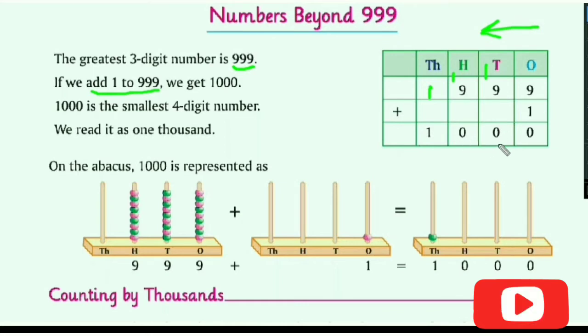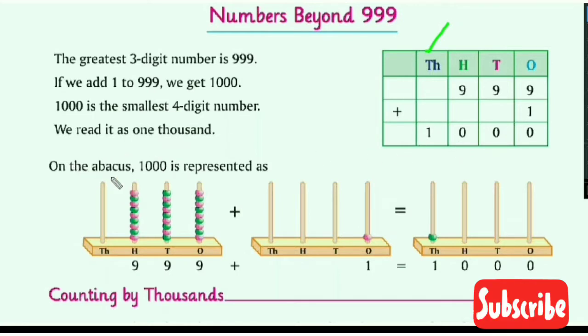There are 30 after 1 that represents the 1000. There are 20 after 100 and there are 30 after 1000. 1000 is the smallest 4-digit number. This is the thousands place, this is hundreds place, tens place and ones place. These place values you need to learn. In previous class you had learned place value till 100. 1000 is new for you.